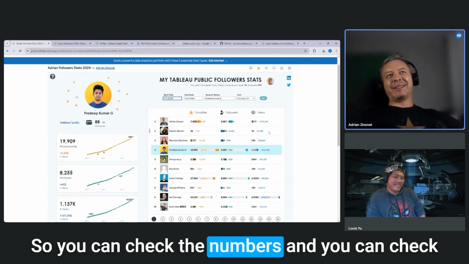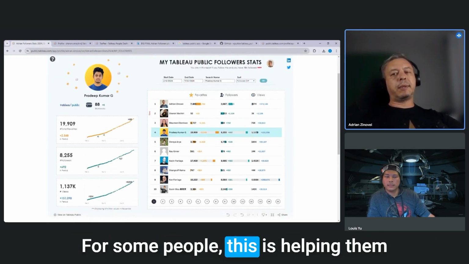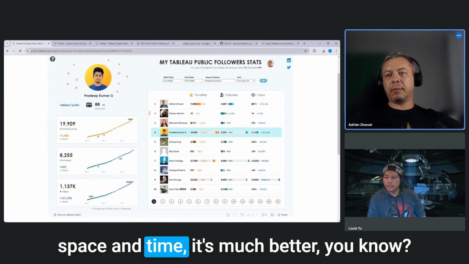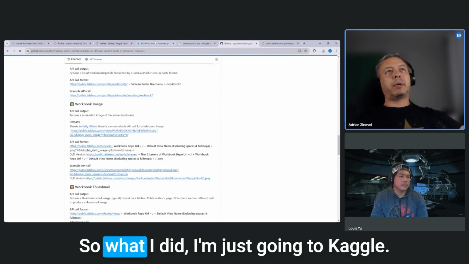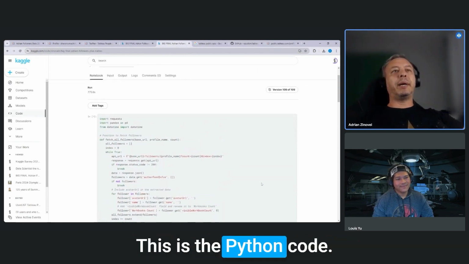So you can check the numbers and all these things, and you can sort them and so on. Some people find this helpful, because if you know where you are in space and time, it's much better. So what I did, I'm just going to Kaggle. I'm going to show what's a bit. This is the Python code.